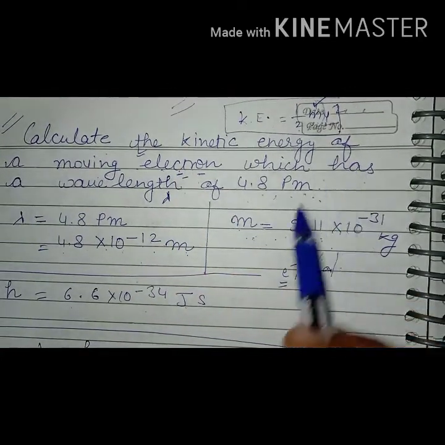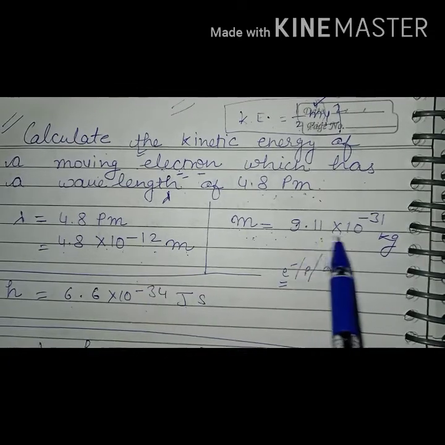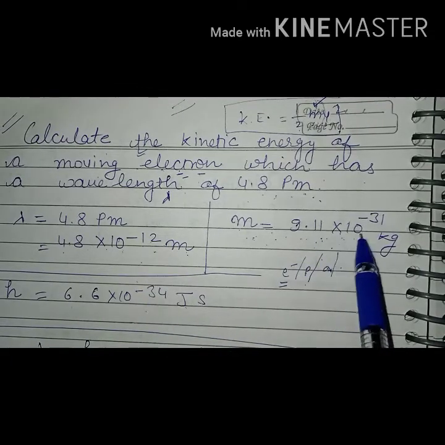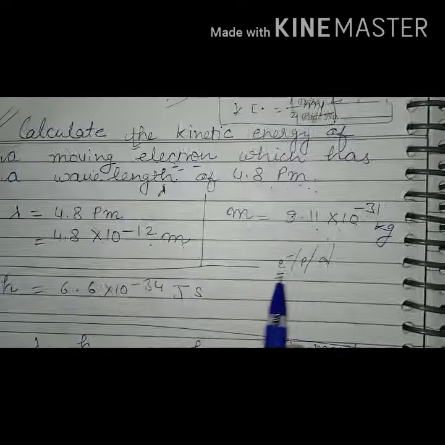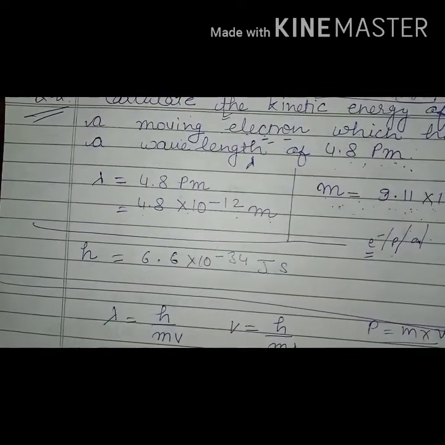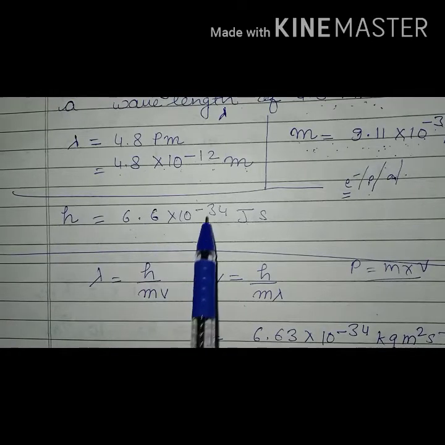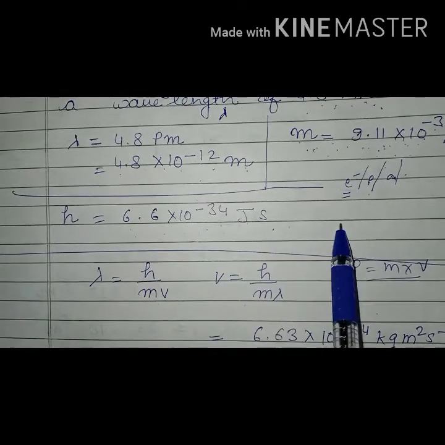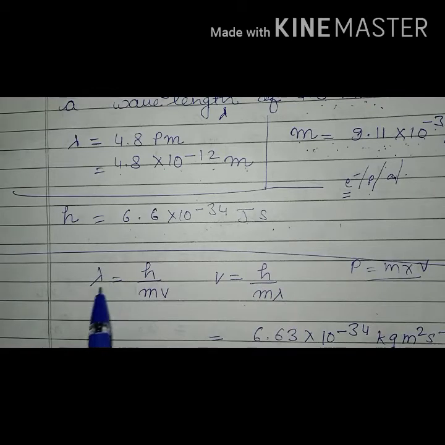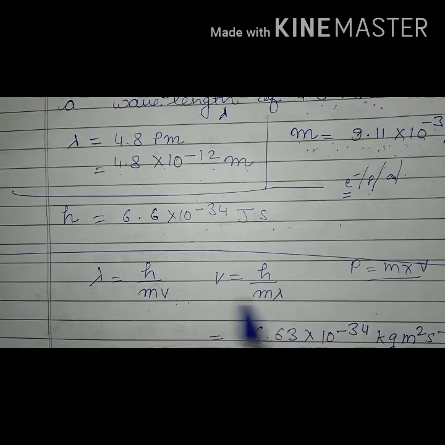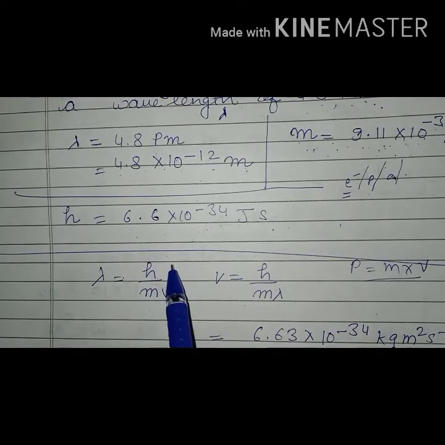So in MKS case we will use this: 9.1 into 10 raised to power minus 31 kg, and Planck constant is 6.6 into 10 raised to power minus 34 joule seconds. So we know that the formula of the de Broglie equation is lambda is equal to h upon mv. So v is equal to h upon m lambda from this equation.